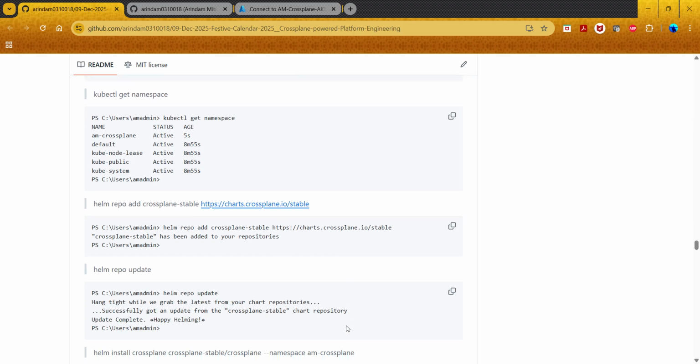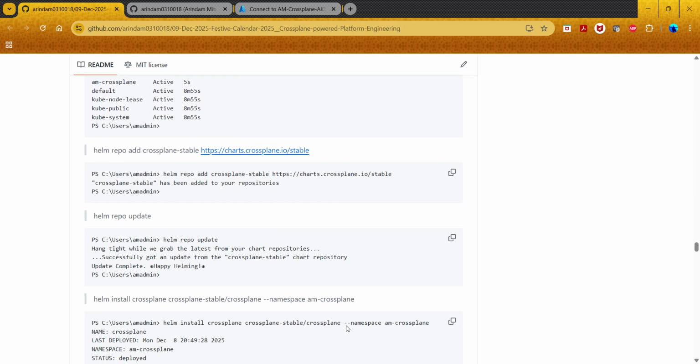Now, after the namespace is created, the first thing we do is add the Helm repository for Crossplane. You see out here, this is the command. This is already there, and then we update the Helm repo. The outputs are already there so that you can cross-check when you are doing it in your own environment.